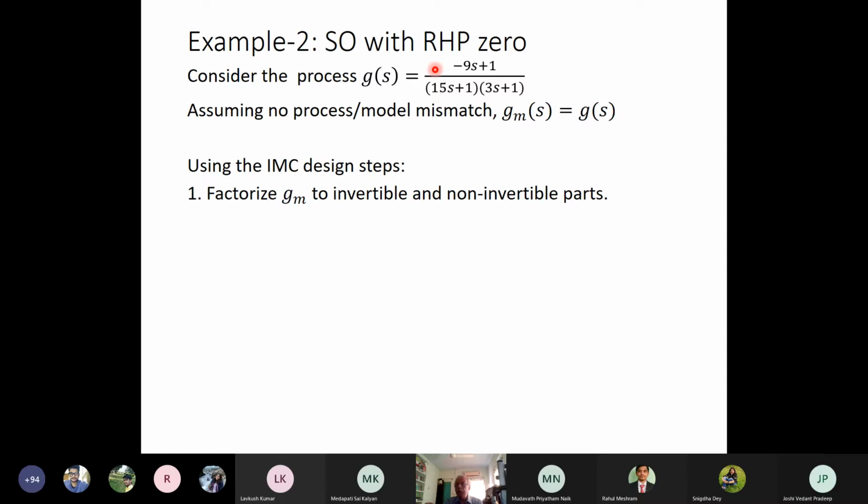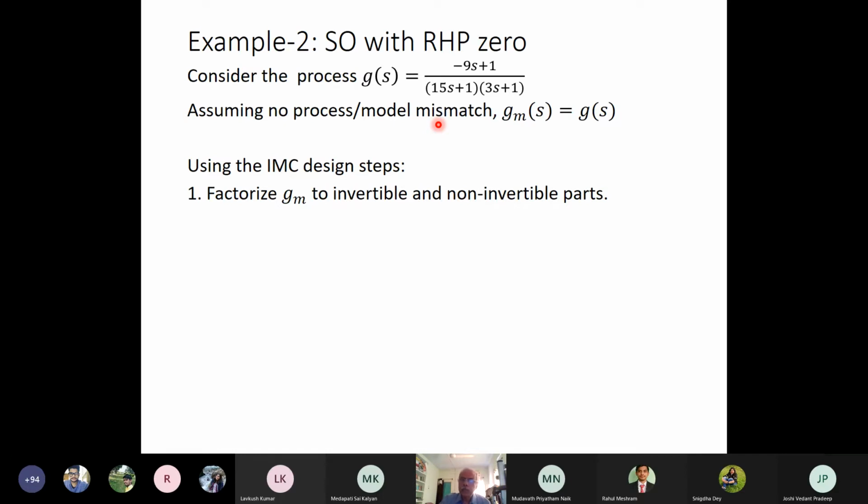Here the non-invertible part will be minus 9s plus 1, because if I build a controller by inverting this process, then Q(s) will be 1 by Gm(s), and this right hand plane zero will become a right hand plane pole for Q(s), or for the controller transfer function.